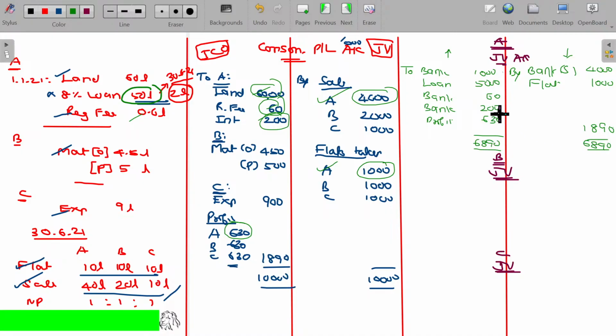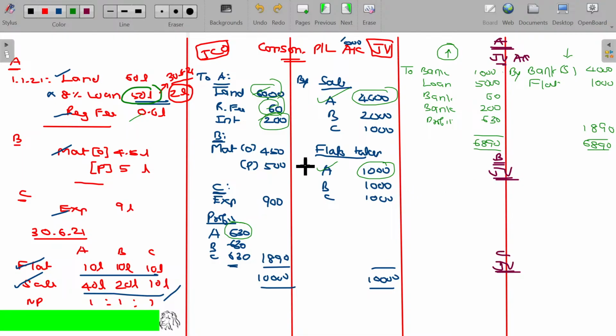6,890. What you have to debit, you can remember very easily. All the support given by A, for that he is supposed to receive, will be debited. In return, what he gets should be credited. So he supported these 4 items out of his pocket money. Apart from that, because of involving in this venture, he gets another 630. So much money he has to receive. This will be the debit balance, means asset. And he got 4,000 plus 1,000, 5,000 rupees already received. Balance 1,890 is recoverable. From whom? Okay, we'll see that later. Either it may be recoverable from B or C or both. We'll solve B account also.